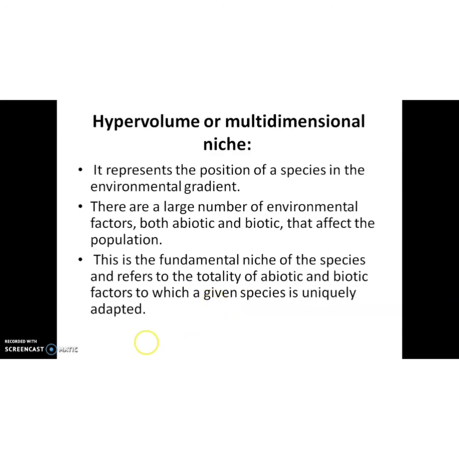Last one is hypervolume or multi-dimensional niche. It represents the position of a species in the environmental gradient. That means there are a large number of environmental factors, both biotic and abiotic, that affect the population. This is the fundamental niche of a species, and it refers to the totality of abiotic and biotic factors to which a given species is uniquely adapted. Okay, that is multi-dimensional niche.